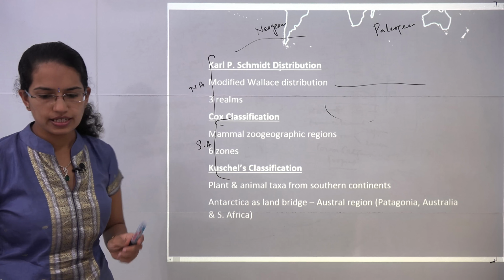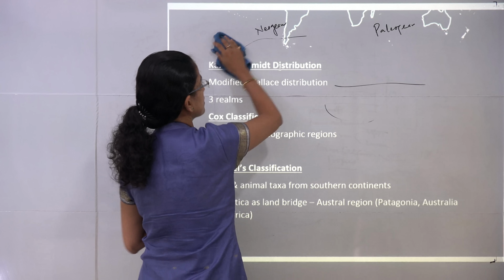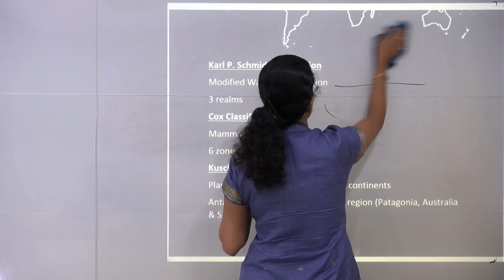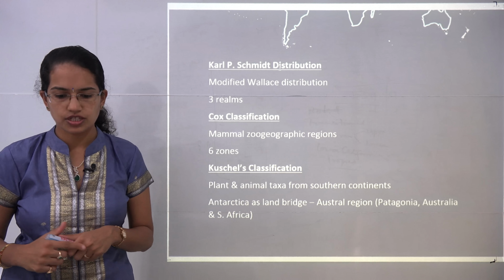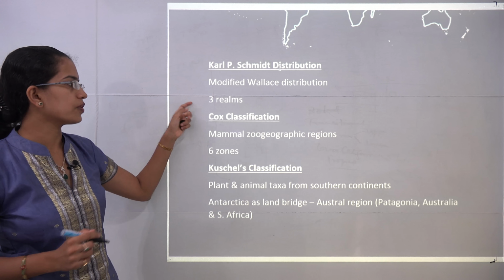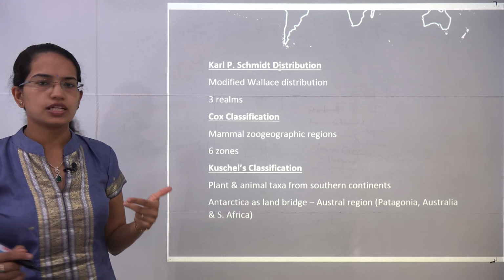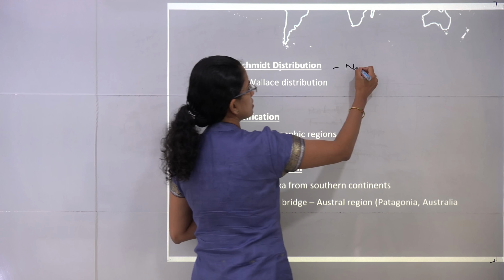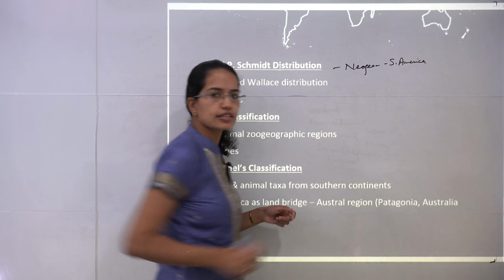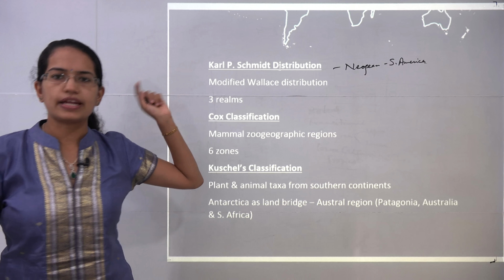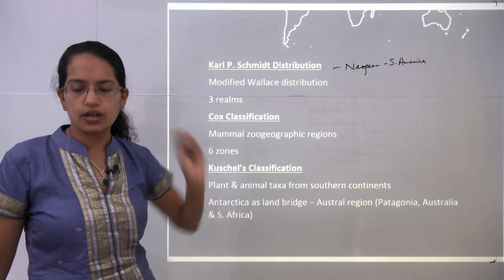The next was the Smith classification. Sclater's classification was very old, from 1858. Smith's classification was much more recent, a kind of modified Wallace classification, given in 1954. He divided the world into merely 3 realms. The first was the Neogea realm, and according to him, Neogea was the South American region rather than the whole American continent, which included both North America and South America under Sclater. So under Smith, Neogea was merely South America.